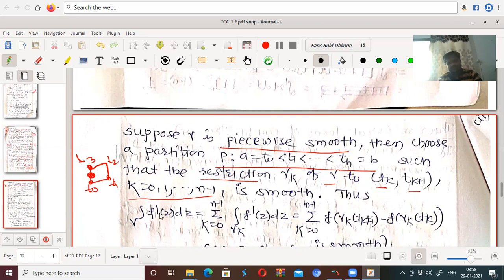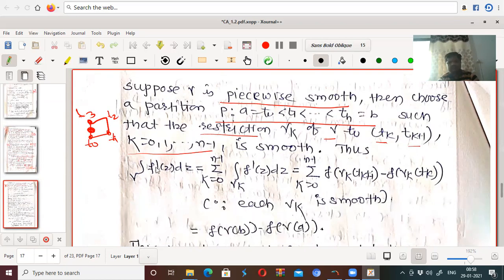Therefore, the integral over gamma of f dash z dz, if it is a piecewise smooth curve, you can take the integral from here to here, then from here to here, then from here to here, and so on. So summation from k equal to 0 to n minus 1, integral over gamma k of f dash of z dz. But piecewise smooth means what? It is smooth for every curve. For gamma 1 it is smooth, for gamma 2 it is smooth, for gamma 3 it is smooth. So the above theory can be used here.